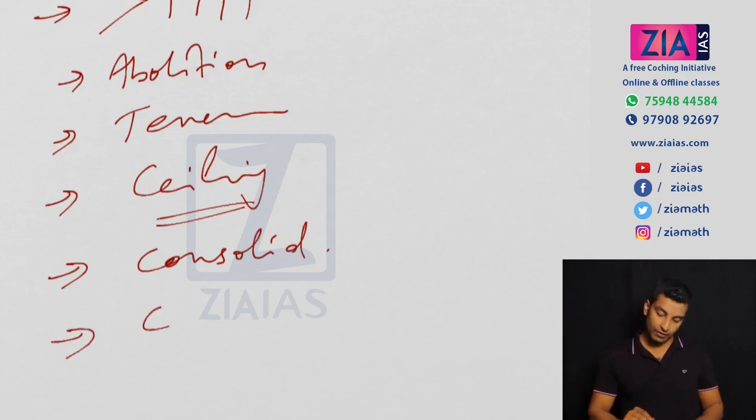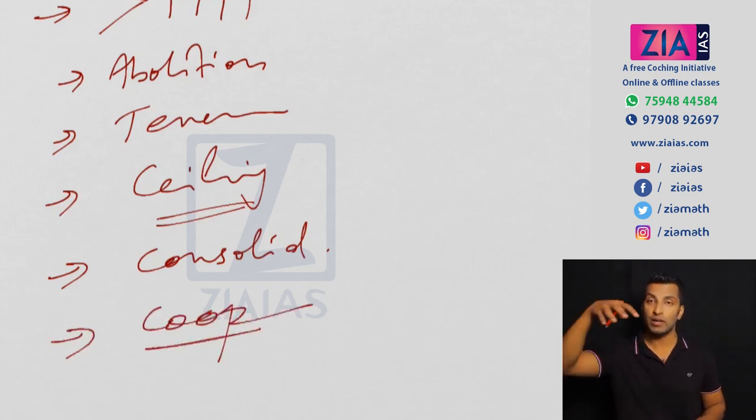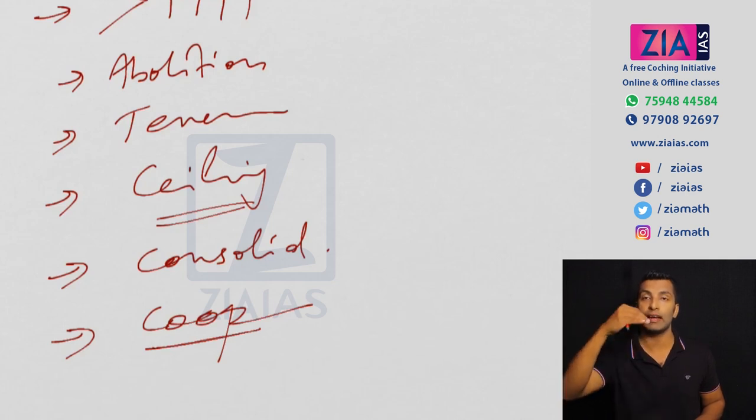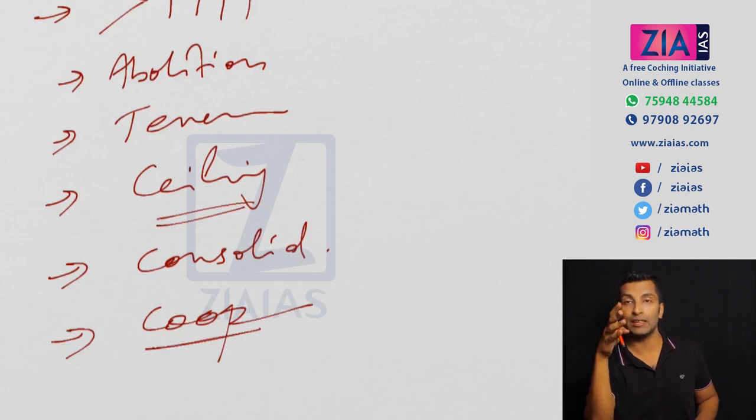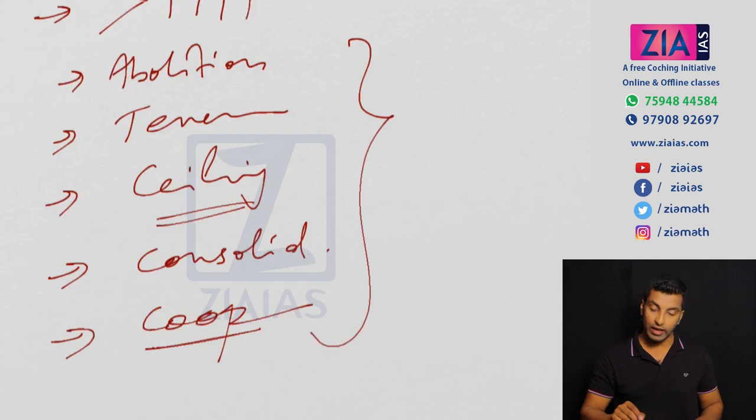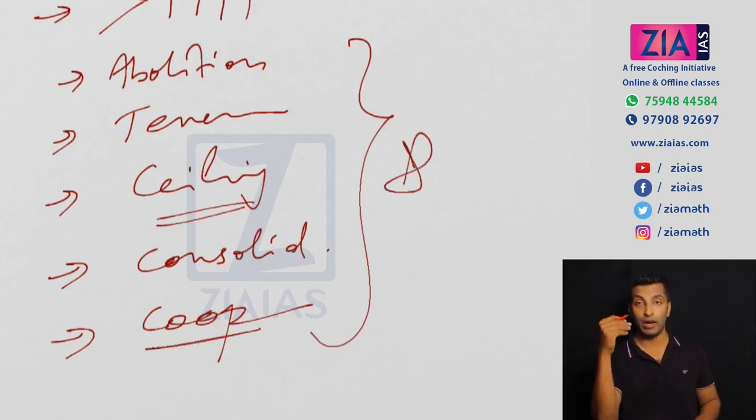Okay, then finally we have seen cooperative farming. A number of farmers pool their land together and they will undertake cultivation by spending or investing an amount as per the ratio of the land holding, and the profit will be shared in the ratio. Here also the problem is related to the fertile, infertile land difference. Okay, so I hope all these 5 are clear for you. In between we have discussed the Bhoodan movement, which was a voluntary movement by Acharya Vinoba Bhave. So I hope you understood everything about land reform. Post LPG land reform we'll discuss in the next video.